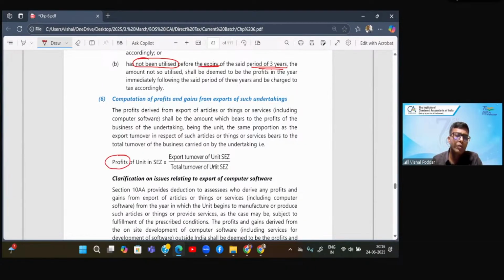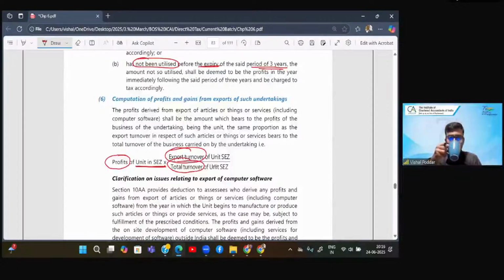So first find out profit of the entire SEZ unit and proportionate it. How to proportionate? Numerator take only export turnover, denominator take total turnover. Since we want the profit arising out of exports, but your business is having a single P&L, in that business, if you have both types of sales, export also and domestic also, I want to give you benefit only for the export profits.